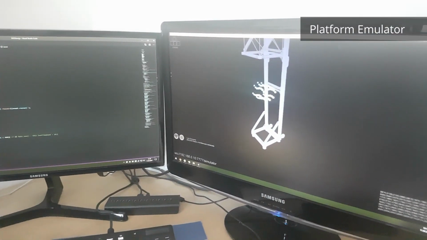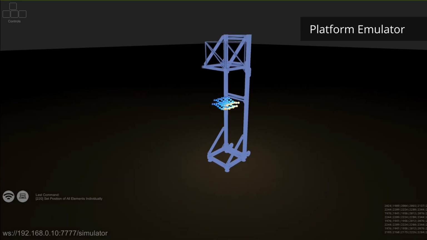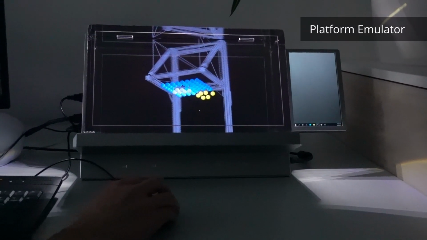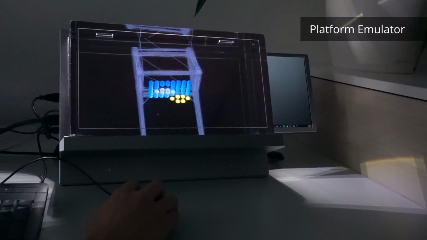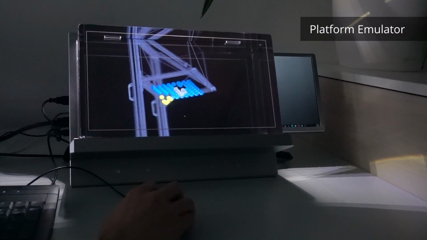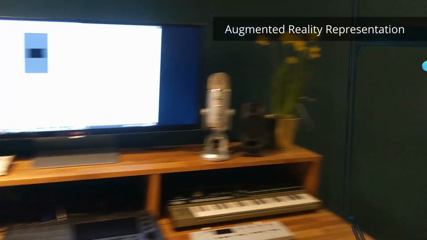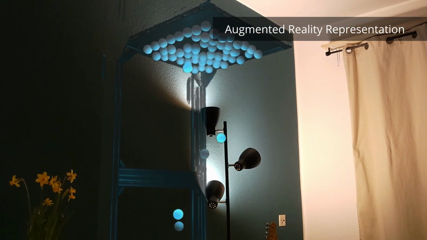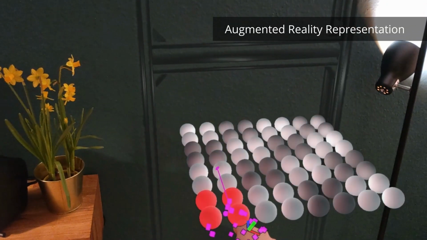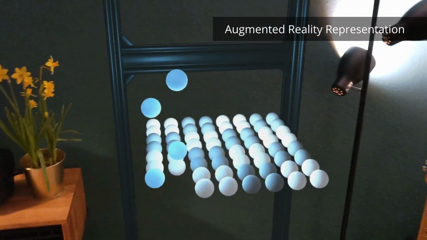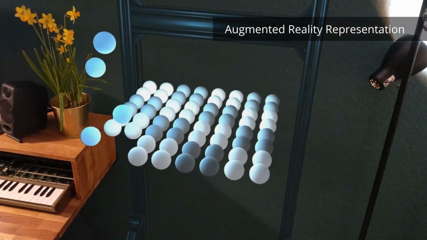To facilitate development in desktop environments, we created a platform emulator. It represents the physical hardware and allows to create applications without the need for a physical instantiation to be around. Finally, we envision augmented reality representations of the whole system. They support development in environments where the display is intended to be placed. This helps to evaluate the relation of the device with its environment, including appearance and ambience.